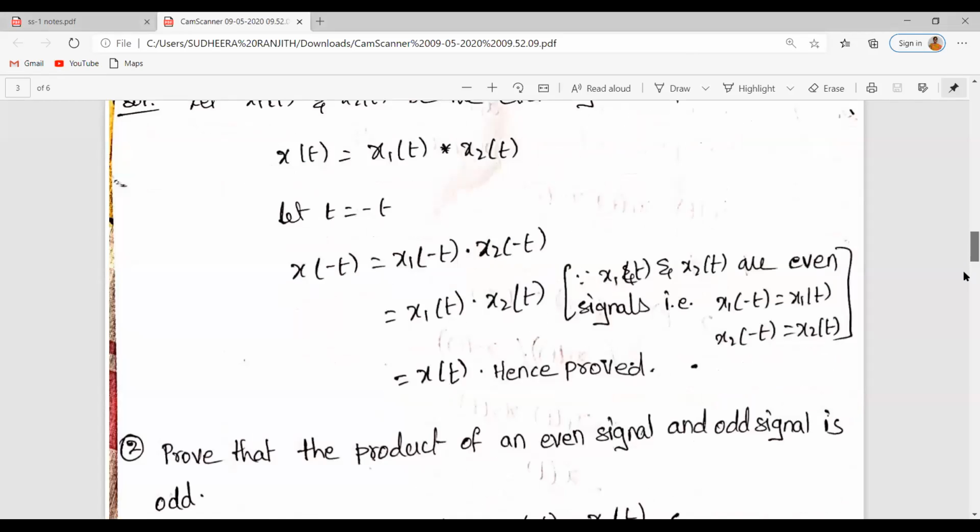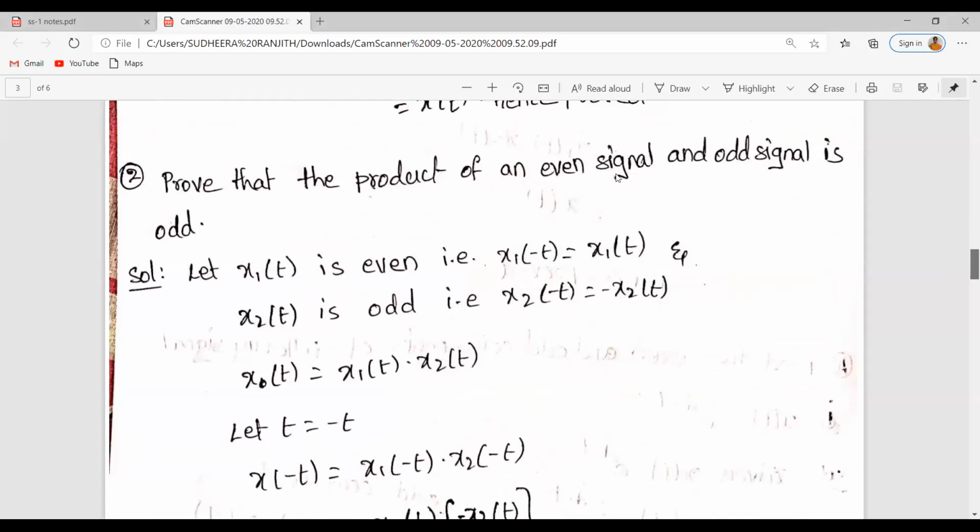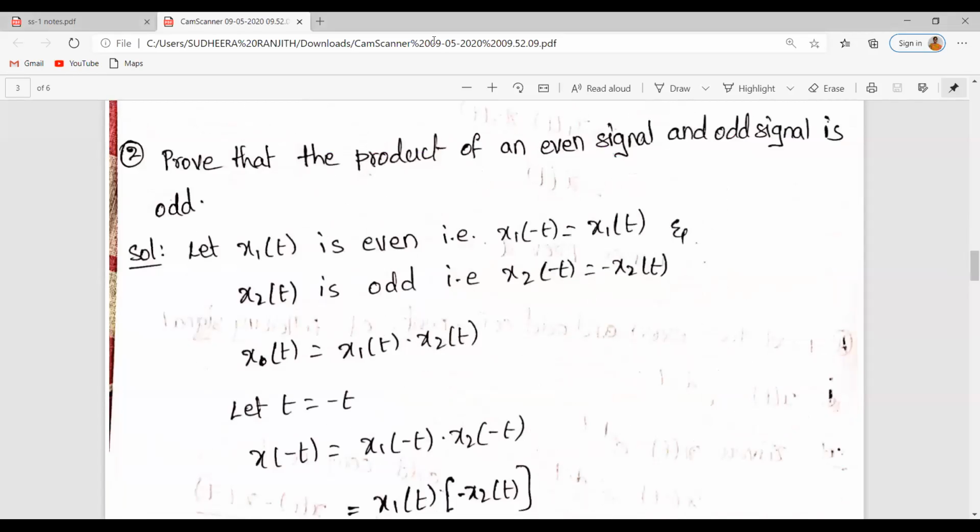Next, we would like to prove that the product of an even signal and odd signal is odd. Let us consider x1 of t as an even signal and x2 of t as an odd signal. If it is an even signal, then it should satisfy the condition x1 of minus t is equal to x1 of t. And if x2 of t is an odd signal, then it should satisfy the condition x2 of minus t is equal to minus x2 of t, isn't it?